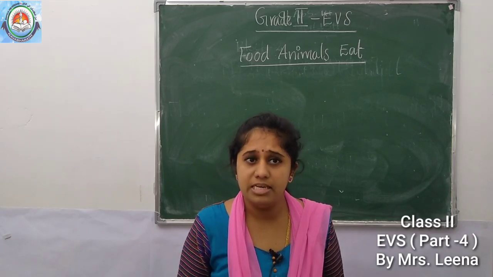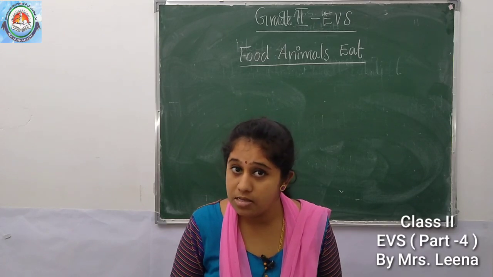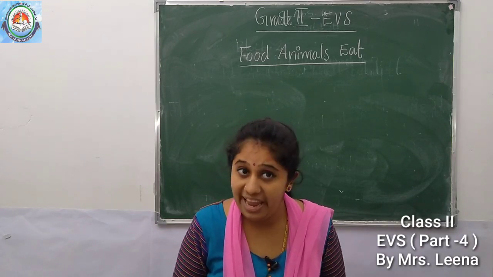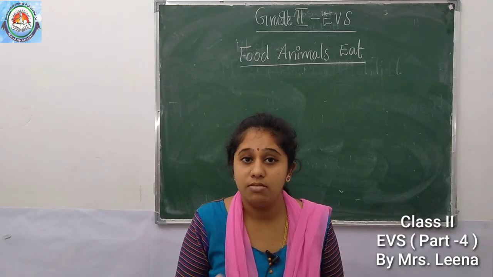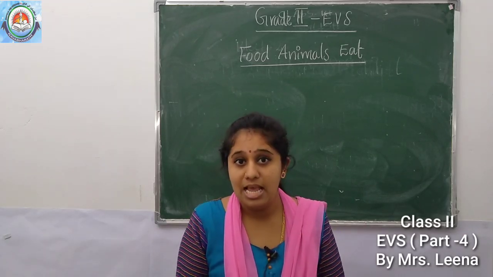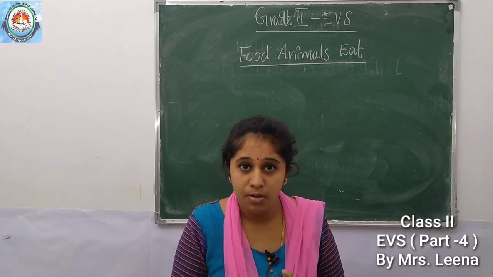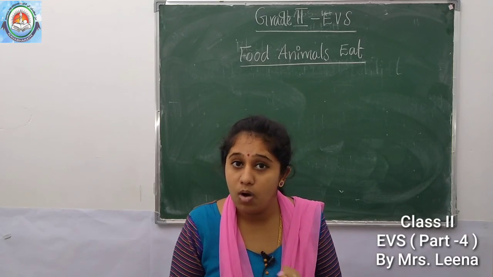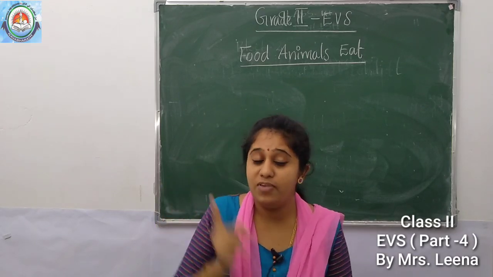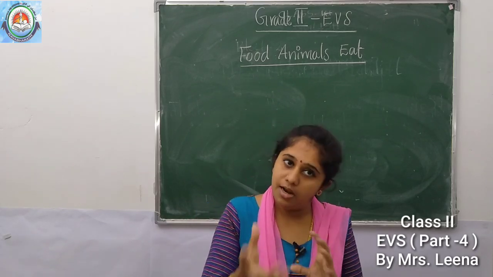Some animals may eat grass, some may eat grains, some may eat bread, and some animals eat different parts of plants like fruits, leaves, stems, then vegetables. Then some animals may eat flesh, the flesh of other animals, or in other words, the meat of other animals.